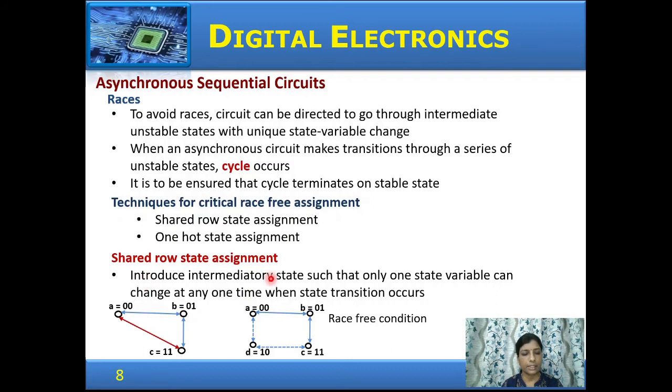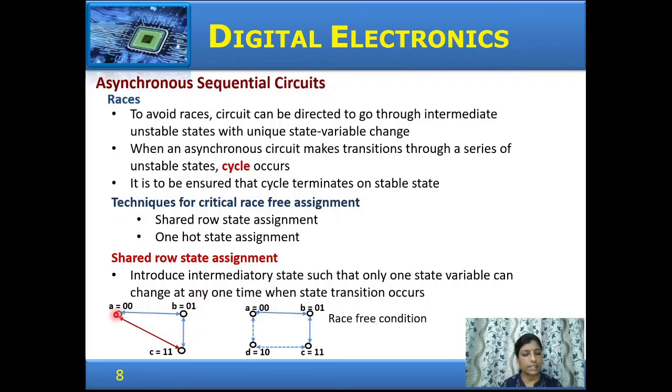In shared row state assignment, we introduce intermediary states such that only one of the state variables changes at a time. So in this example, state A is 0, 0. If it goes to state B, 0, 1, there is no issue because there is only one state variable changing, y2 changes. And from B to A also there is no problem. Similarly, B to C, 0, 1 to 1, 1, only one state variable changes, there is no problem.